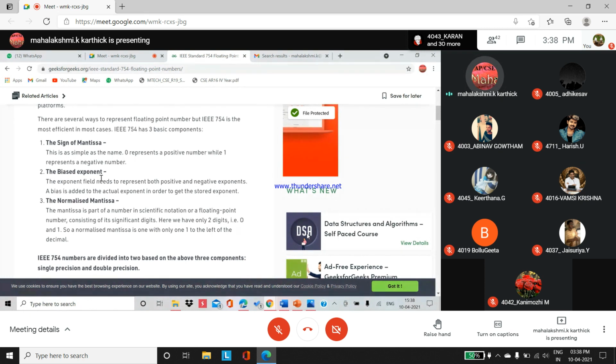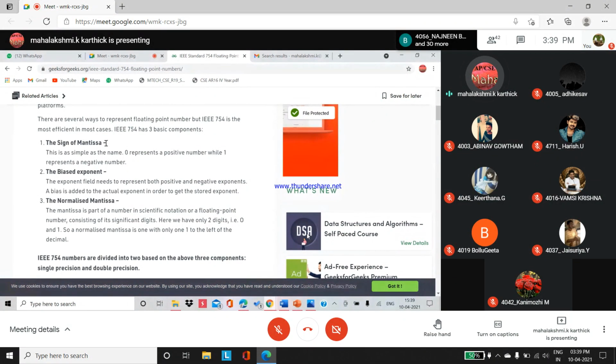The bias exponent for single precision, what is the bias value? 127. Similarly for double precision, 1023. So the biased exponent has to be applied to the normalized mantissa, the fractional part. After converting a given decimal number to binary form, we have to do normalization. Then only is it easy for us to place it in the single precision or double precision format. So these are the three main components under the IEEE 754 standard. As you already know, 0 represents a positive number and 1 represents a negative number.